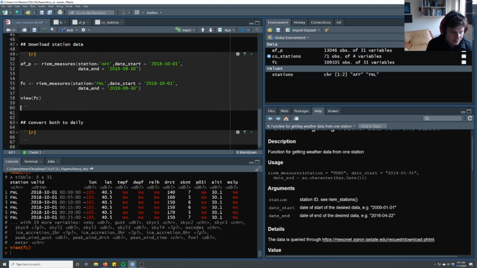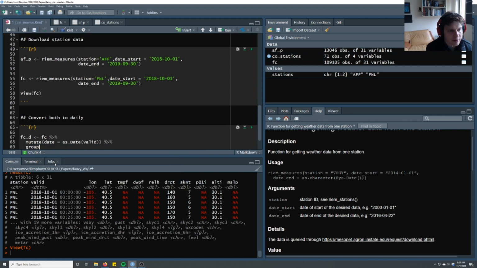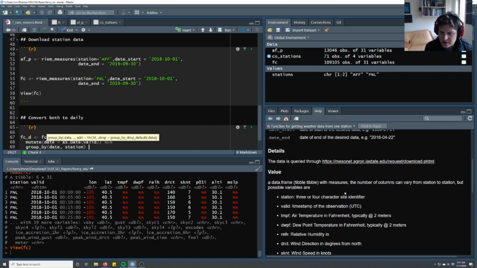Okay. So now we have both of these data sets, but we need to convert them to daily. So let's go ahead and say FCD, and that's going to be FC. We're going to mutate and make a new column. For some reason, the date time column is called valid, which I don't really understand, but we'll just make one called date, and we'll do as.date valid. And then we're going to group by date and station.